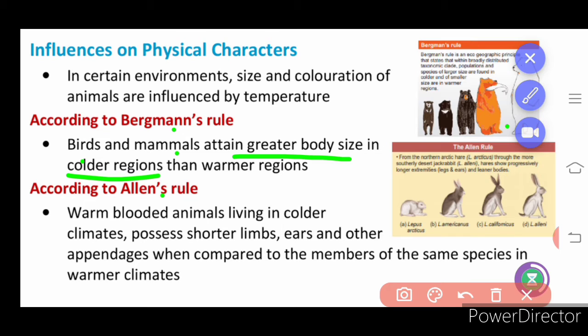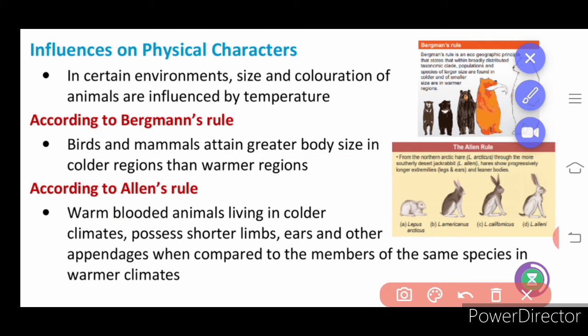Then Allen's rule: warm-blooded animals living in colder climates possess shorter limbs and ears when compared to the same species in warmer climate. Warm-blooded species, that is mostly mammals. Here a rabbit is given as an example.